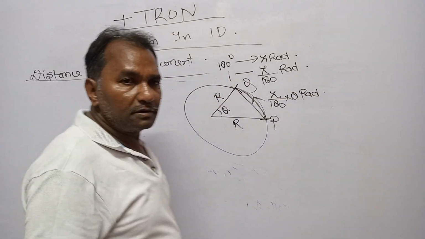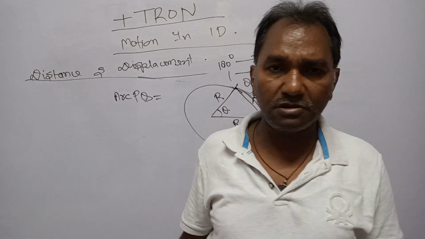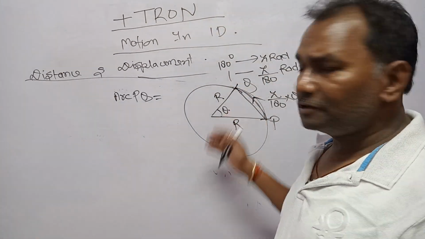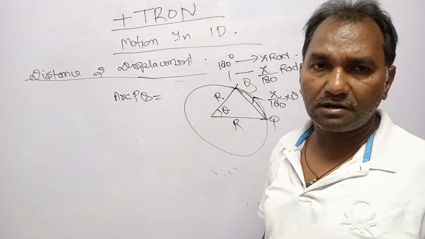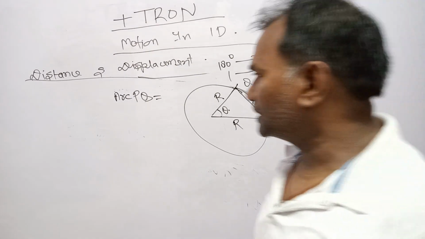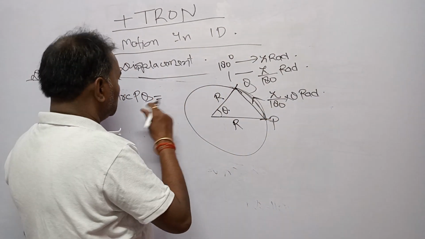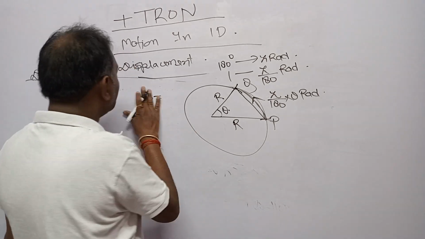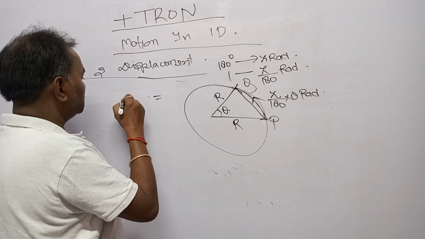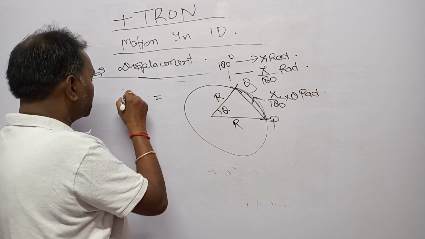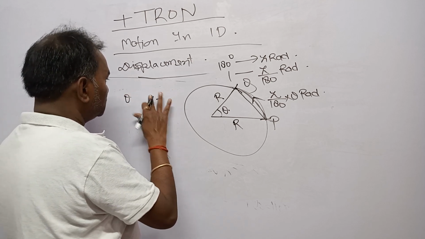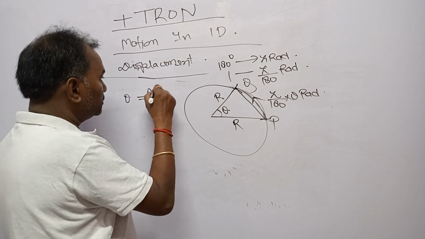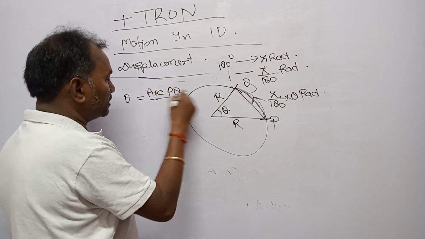When you are finding out the arc, dear students, you have to first convert theta into radians. Angle equals arc upon radius.